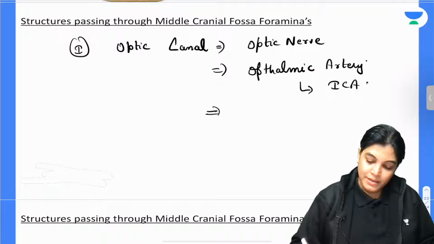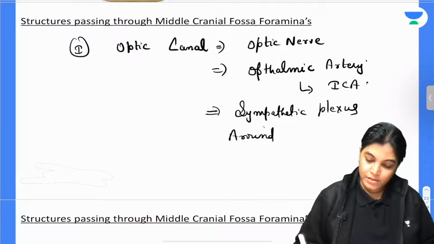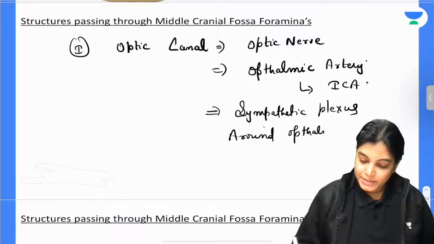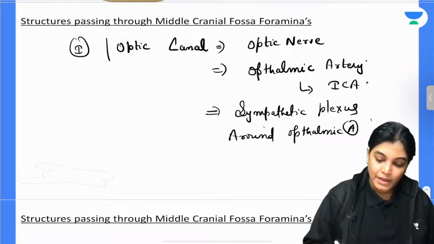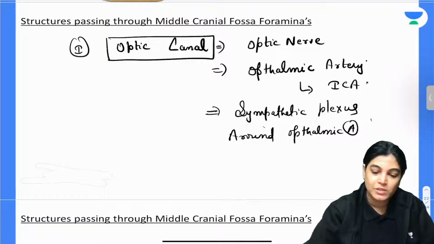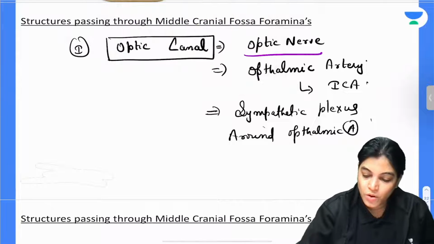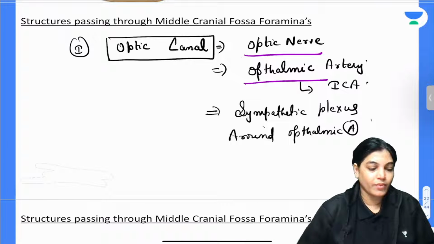So other than that, the sympathetic plexus around the ophthalmic artery traverses. So got it? So through the optic canal, which starts with O, the structures passing also start with O: optic nerve and ophthalmic artery.